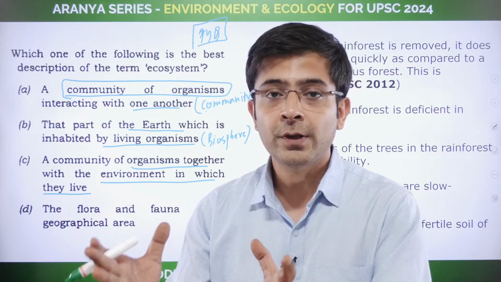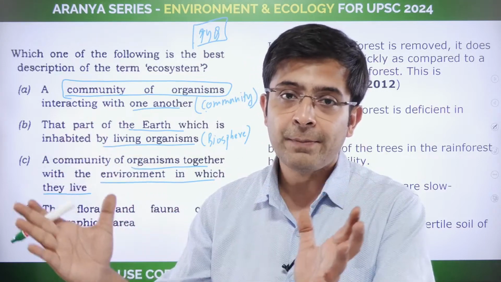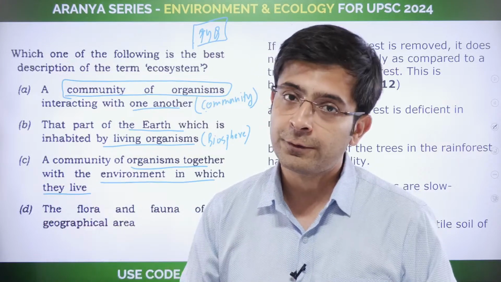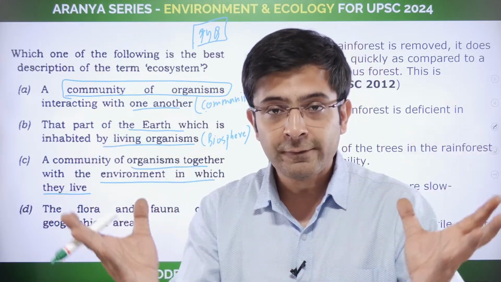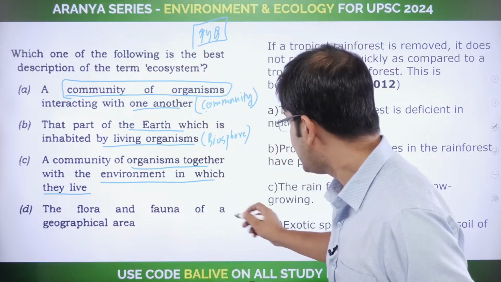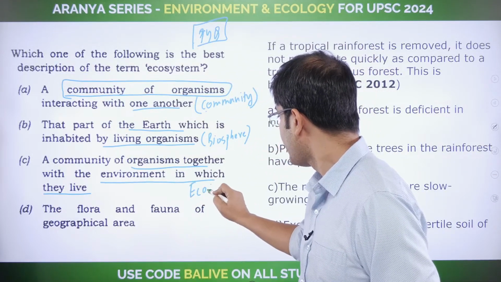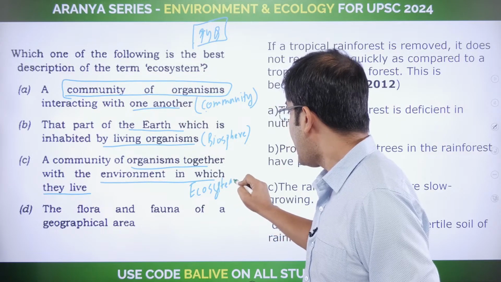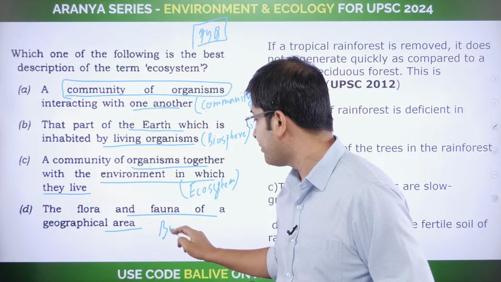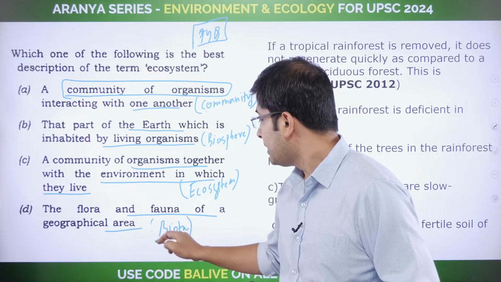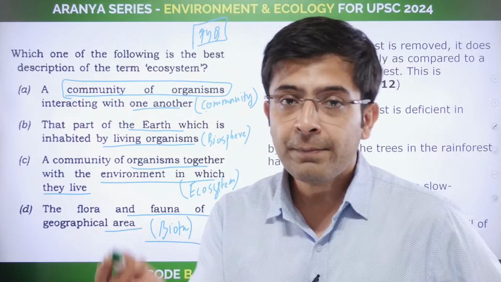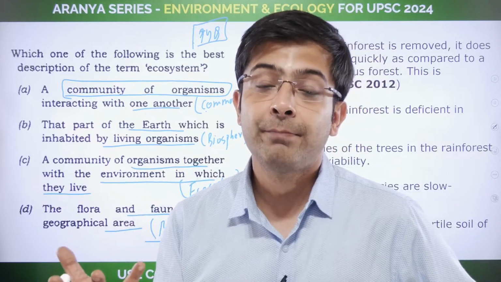Similarly, the Sundarban tiger lives in a particular ecosystem. Its habitat is the forest of Sundarbans, but it is a part of the mangrove ecosystem that exists there. All right, so this is the ecosystem. And finally, the flora and fauna of a geographical area is essentially biota, which is the life that exists there. The flora plus fauna in a particular area is described as the biota.